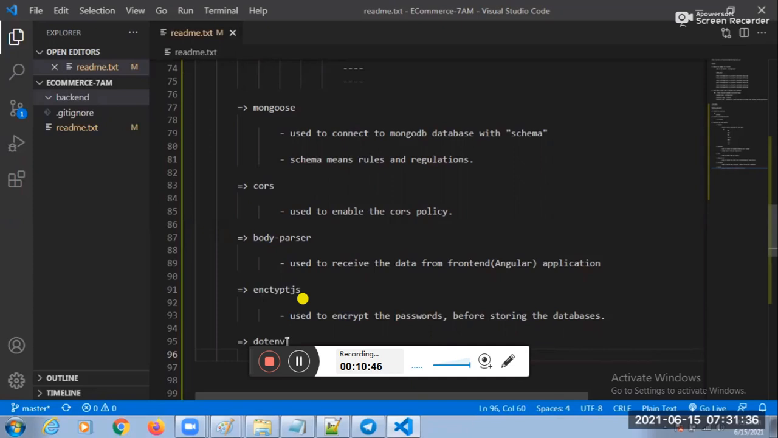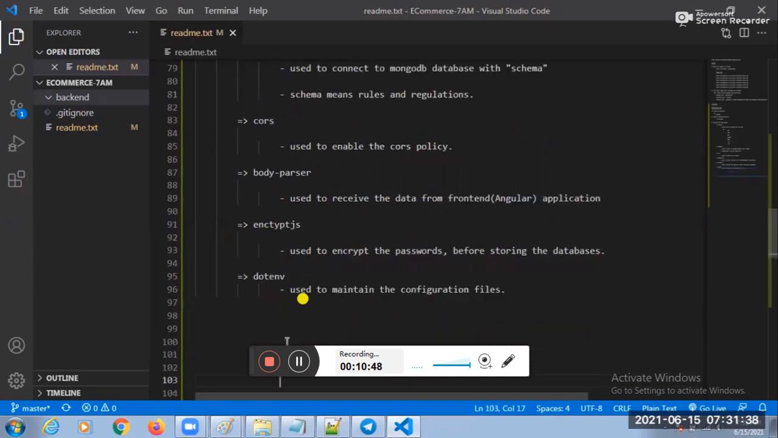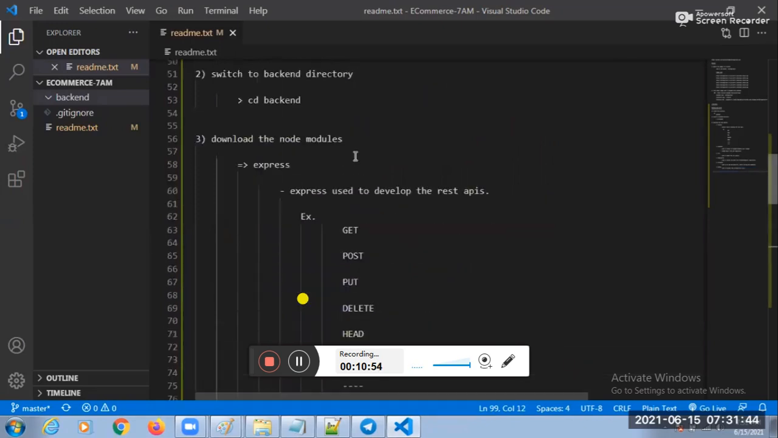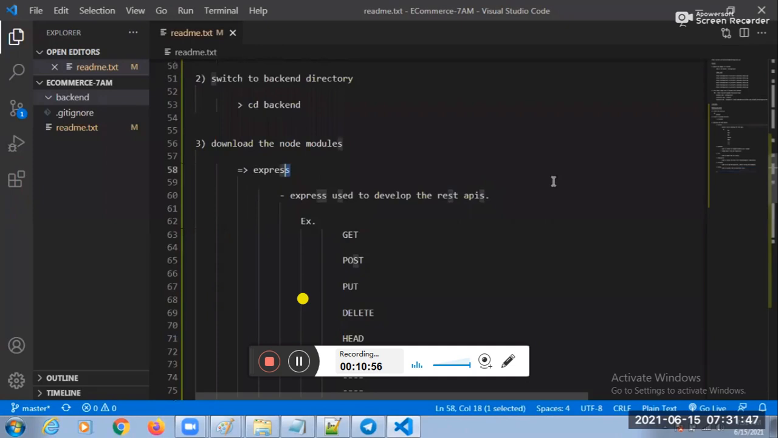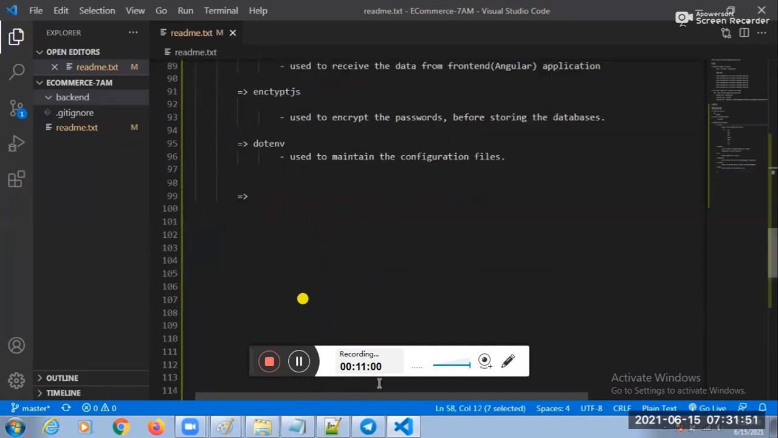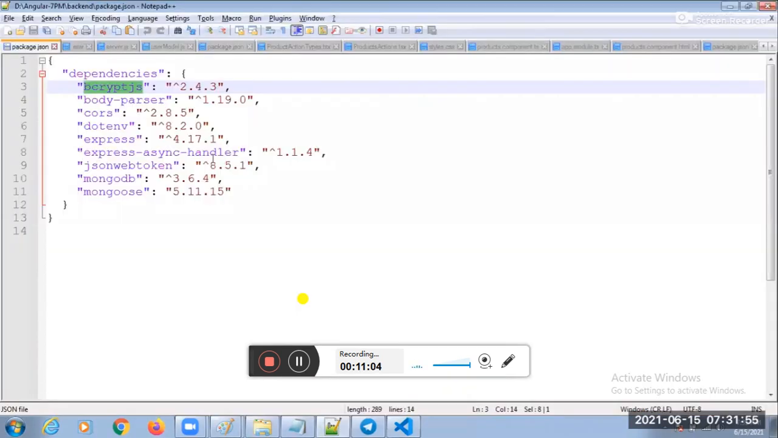Next one, guys. How to develop REST services in an asynchronous manner? I want you to develop RESTful web services in an asynchronous manner. Synchronous and asynchronous, two things are there. To develop REST services in an asynchronous manner, we have one more library. Which library? Express Async Handler.